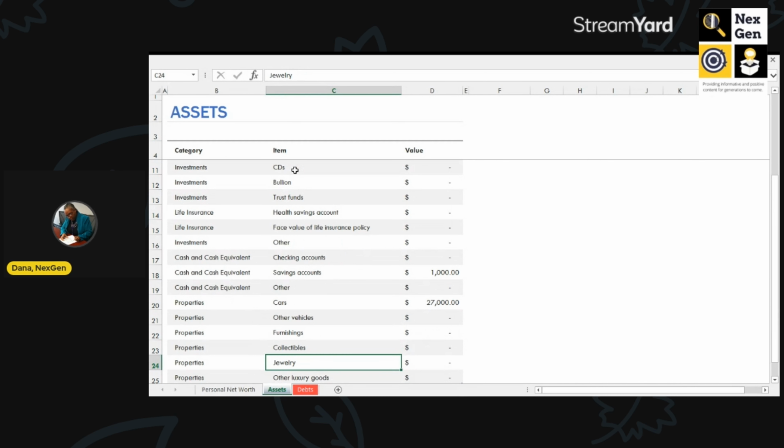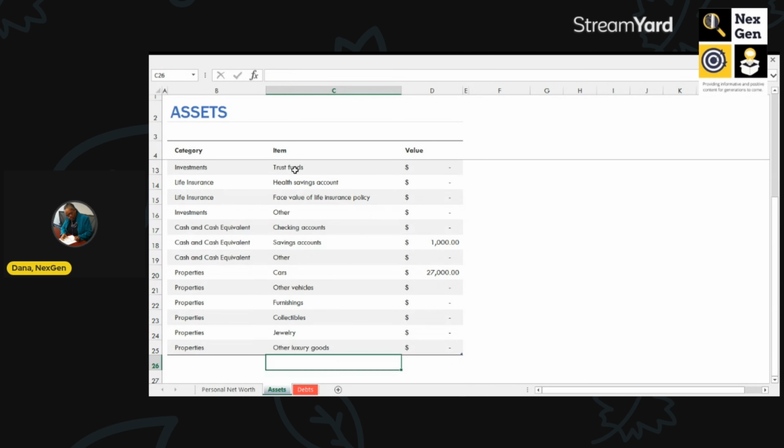And they did buy a vehicle. So this is the value of the vehicle when they looked it up in what they called the Kelley Blue Book. So this car, they just have one. It was $27,000. They don't have any furnishings or anything they wanted to list or any other vehicles, any collectibles or anything of that nature. So that's that for the assets. So let's go ahead and take a look at the debts.